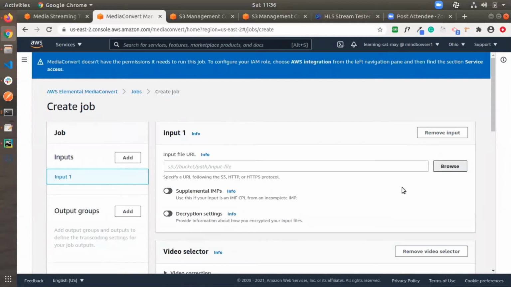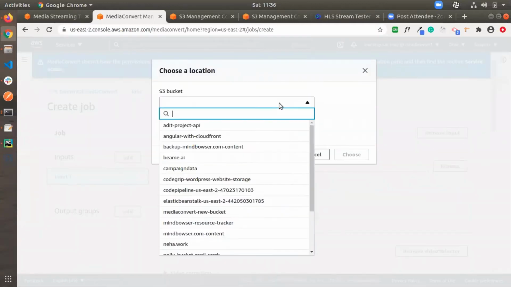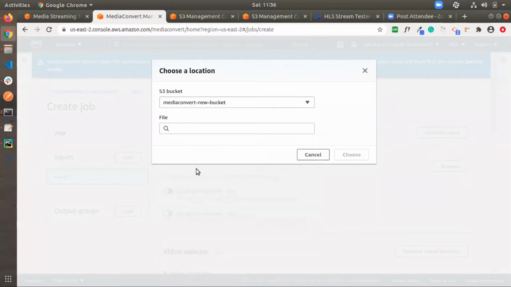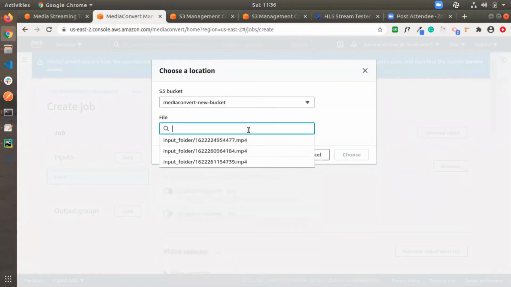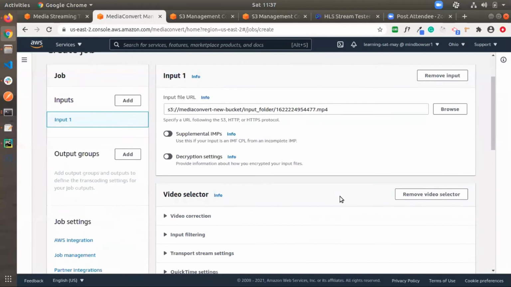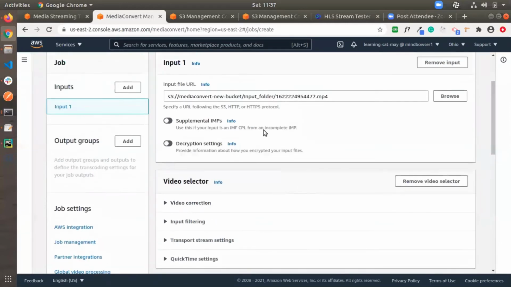Yes, I am browsing the input URL from here. I have created this media converter new bucket, and I have created one folder in the S3 bucket. I have uploaded three MP4 videos. I am selecting one of them and clicking on this. After that, we have a few settings like supplemental IMPs.